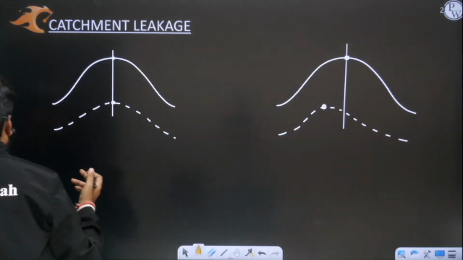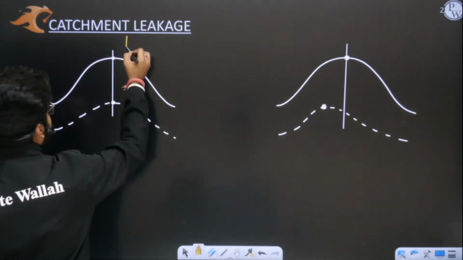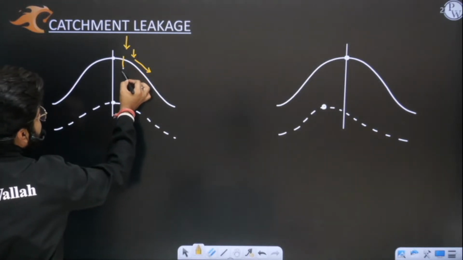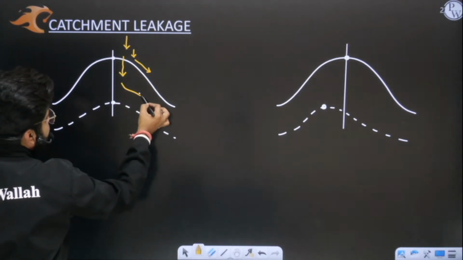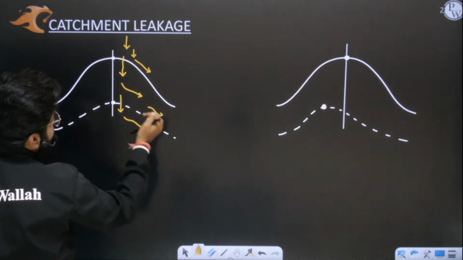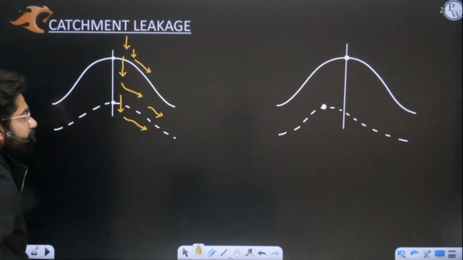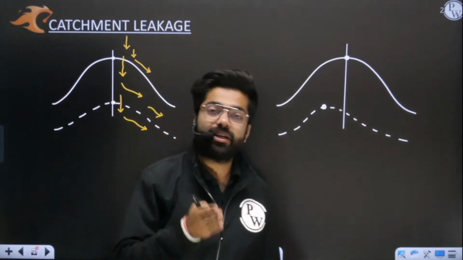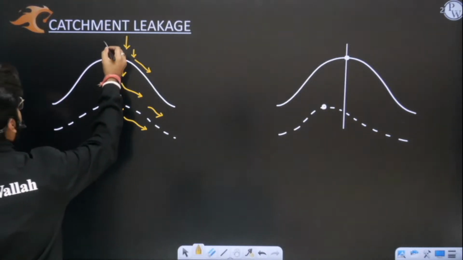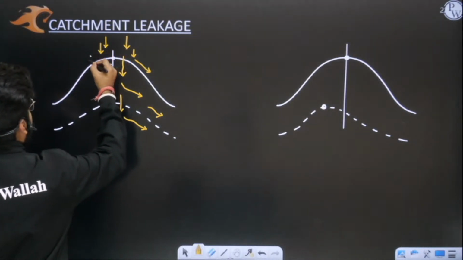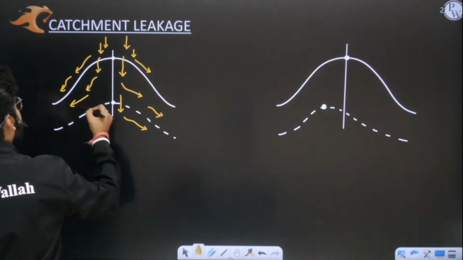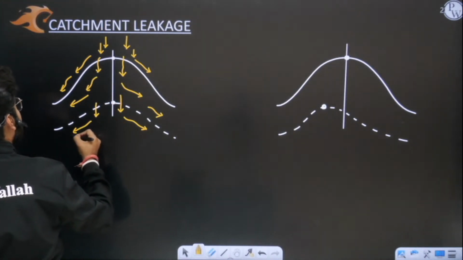So let me show you with the help of a diagram. Let us say water is falling here. Some water will go inside the ground also, then it will flow. Some water will reach your groundwater and then it will flow. But ultimately whatever water is falling on the right side is flowing into the right catchment area. Yes or no? And whatever water is falling on the left side is going into the left catchment area.